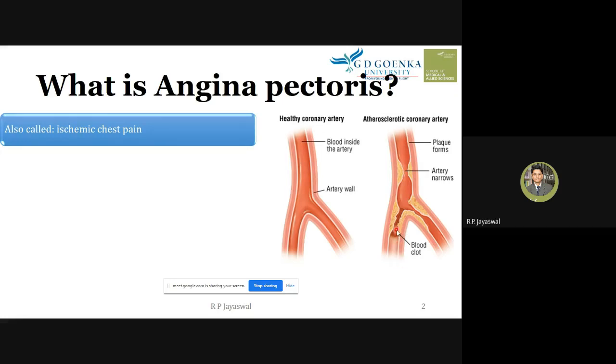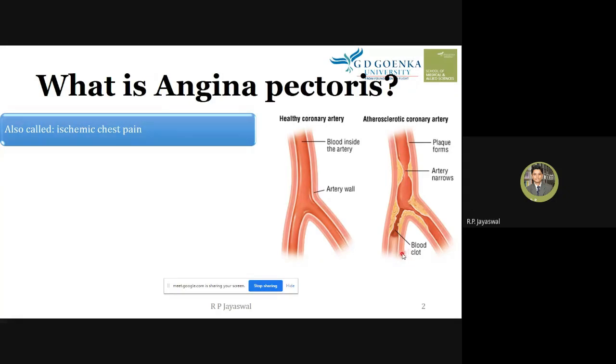This blood clot can get trapped inside the narrow lumen of this affected coronary artery, and it causes inadequate blood supply to the tissue at this region of the heart muscles, and they start to die because of the lack of oxygen and nutrients.